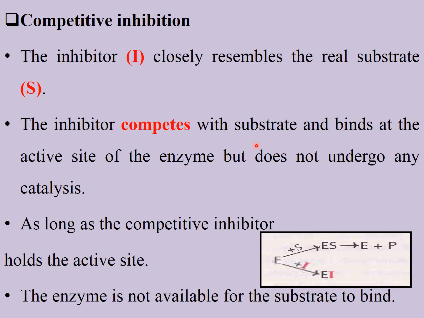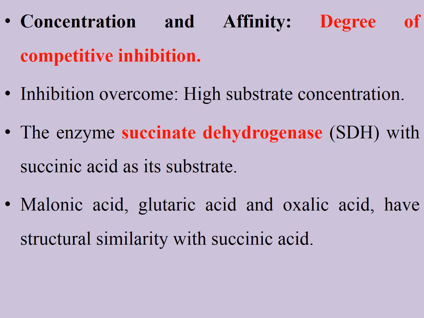As long as the competitive inhibitor holds the active site, the enzyme is not available for the substrate to bind, as we already discussed in this reaction. If the enzyme reacts with the inhibitor, then the enzyme is not available for the substrate to bind. That's why there is a competition between S and I, right?